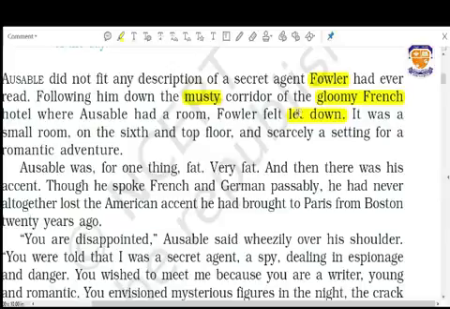In this way, let me read the second paragraph. Archibald was, for one thing, fat, very fat, and then there was his accent. Accent, you can say fluctuation of sound. I suppose that any foreigner comes to India, and if you request him or her, please speak Hindi or any other language, when he starts speaking Hindi, you will find his accent, his fluctuation of sound is different.